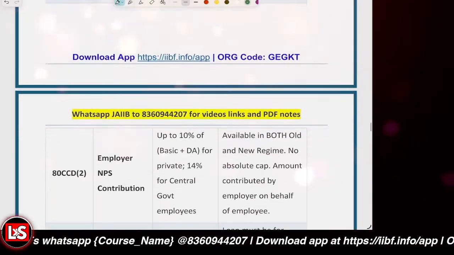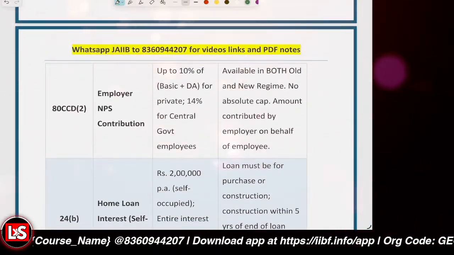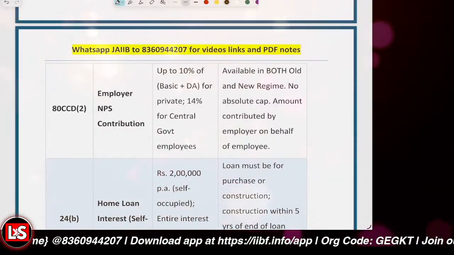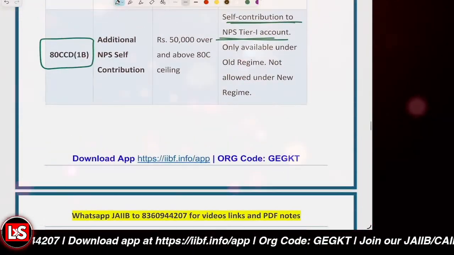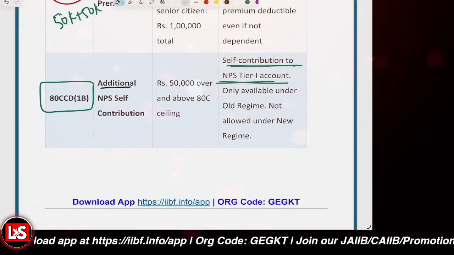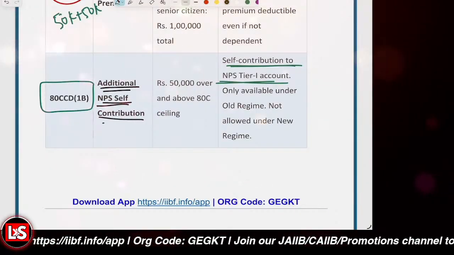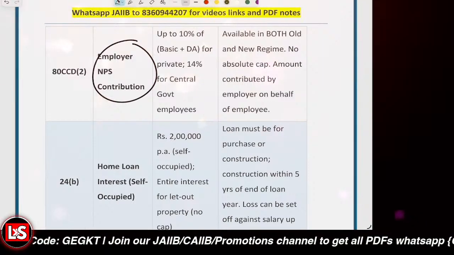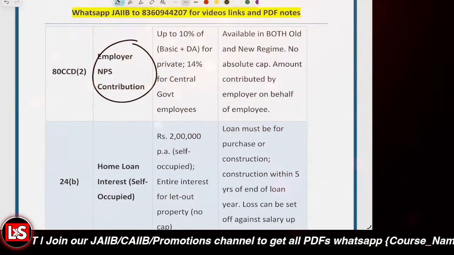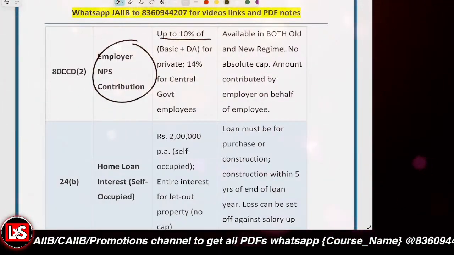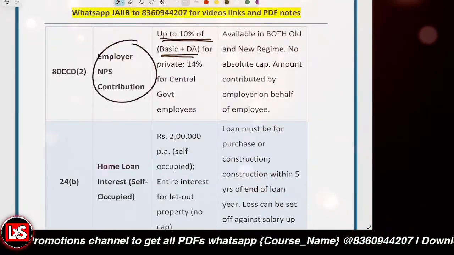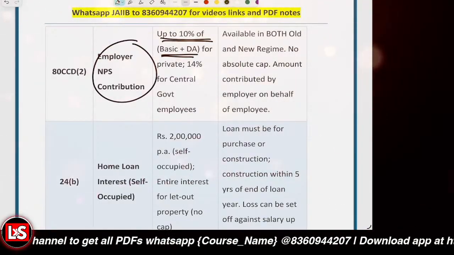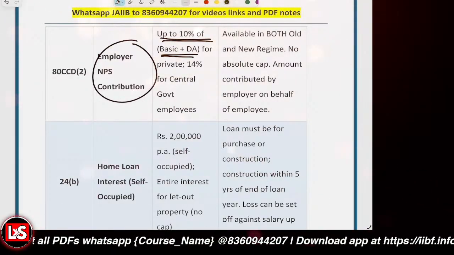Okay, then it is 80CCD(2). Now when we're talking about 80CCD(2), it is the employer contribution. 80CCD(1) is dealing with the additional self contribution, but 80CCD(2) is dealing with the employer NPS contribution, and there is a limit that's basically 10% of the basic or DA for the private sector, and for the central government employees it is 14% of the basic and DA.